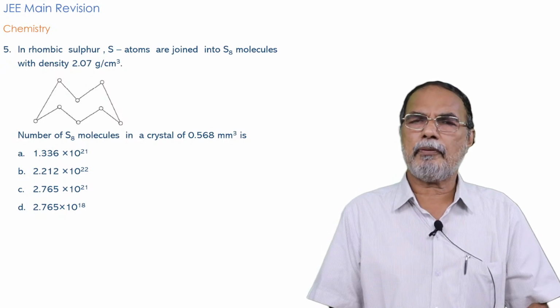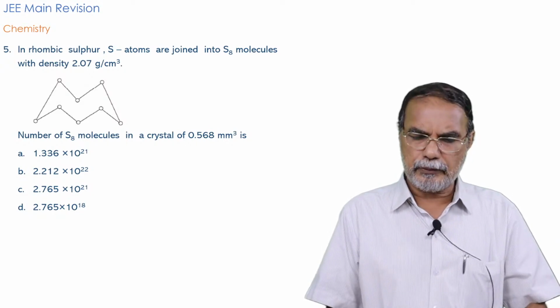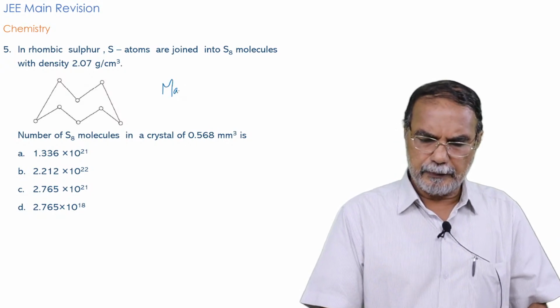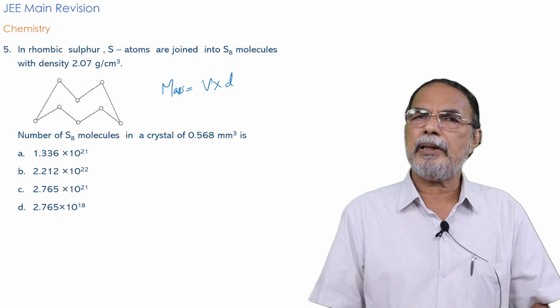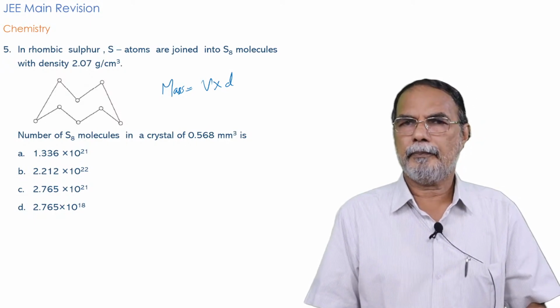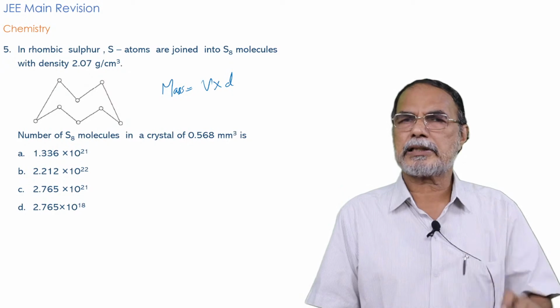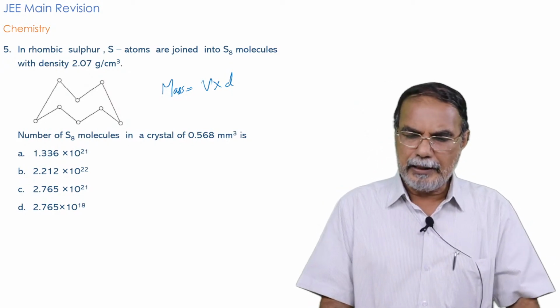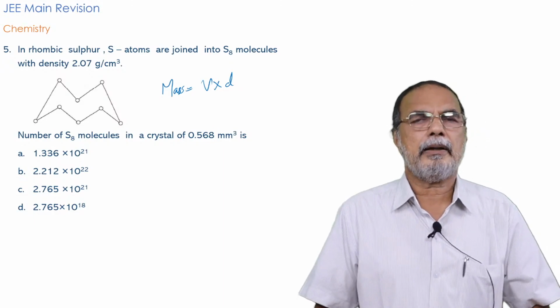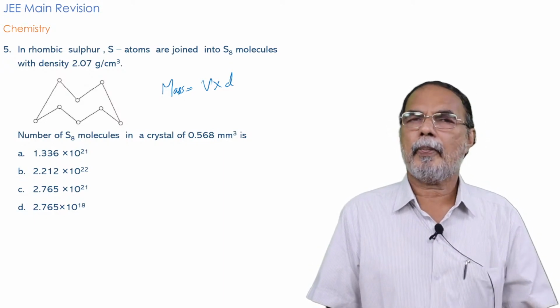Density is mass by volume, so mass is equal to volume into density. Here the volume is given in millimeter cube. You have to be careful about the units. The volume is in mm cube, and the density is given in gram per cm cube.